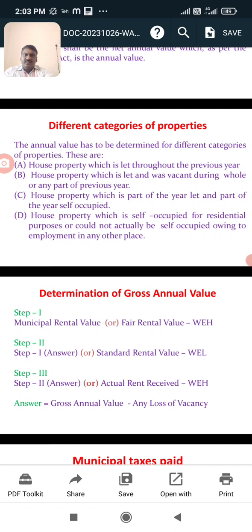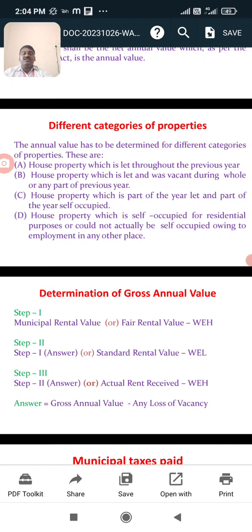Next, determine the gross annual value. This is calculated in 3 steps. Step 1, municipal rented value or fair rented value, whichever is higher. Step 2, step 1 answer or standard rented value, whichever is lower. Step 3, step 2 answer or actual rent received, whichever is higher. The final answer will be the gross annual value.